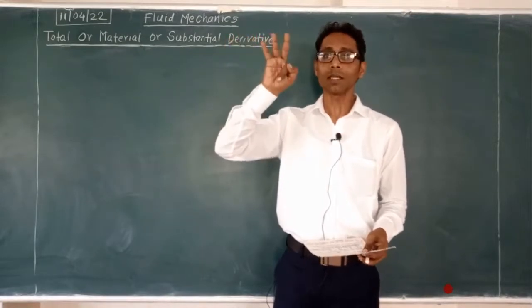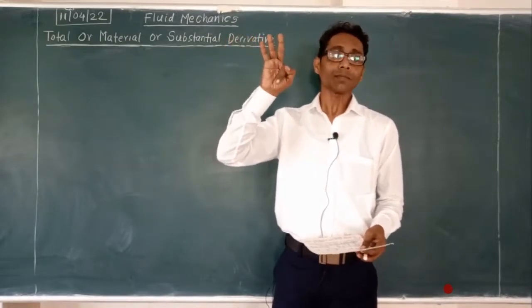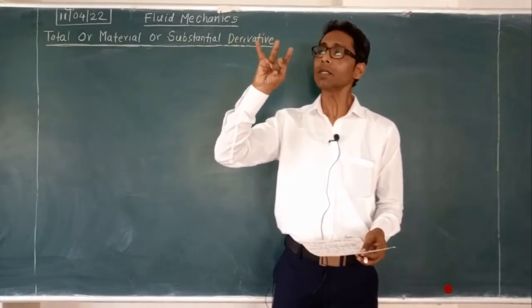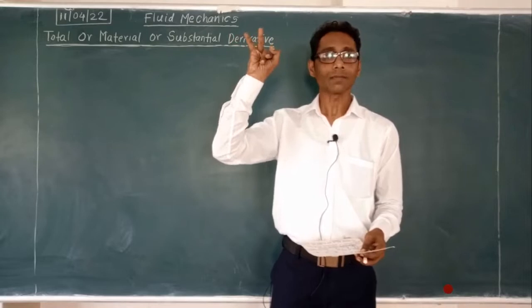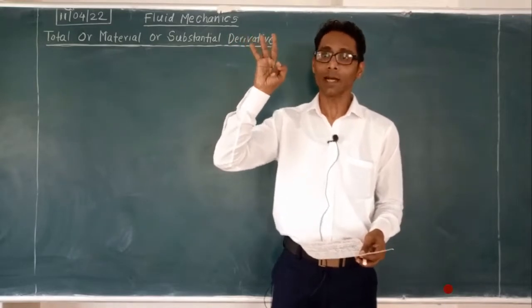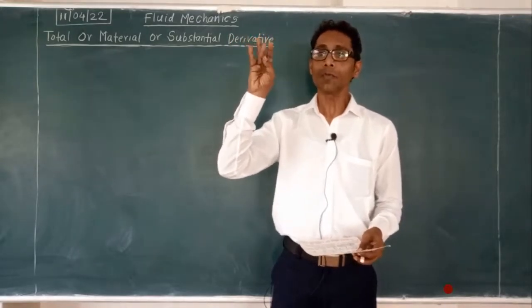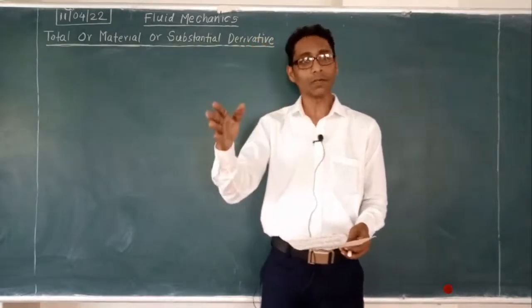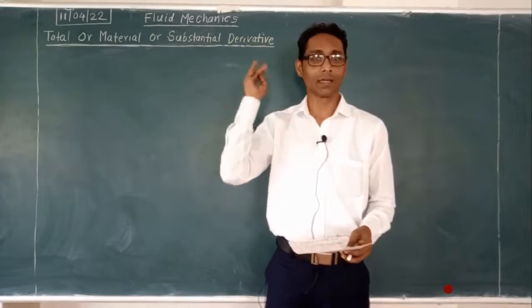These three will describe velocity. In the x direction velocity u, in the y direction velocity v, and in the z direction velocity w. u, v, w are the three velocities in the respective directions x, y, z.